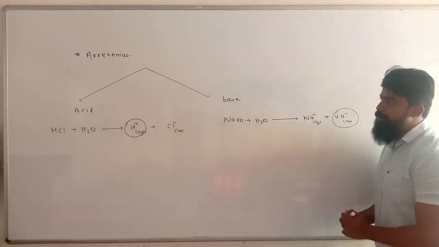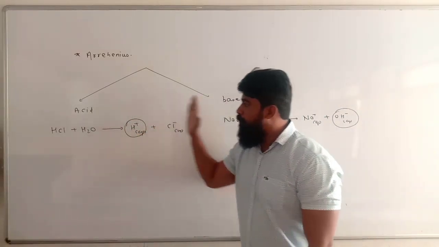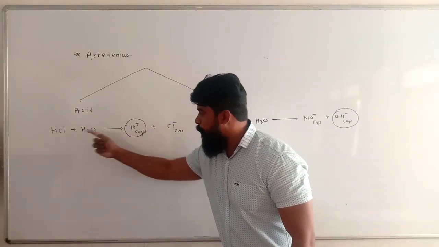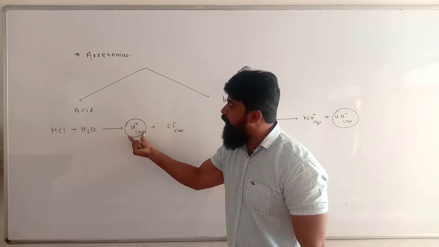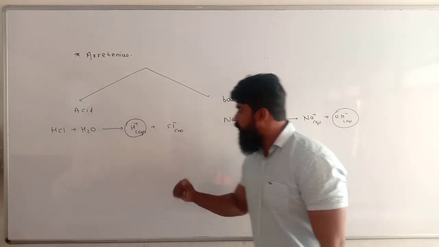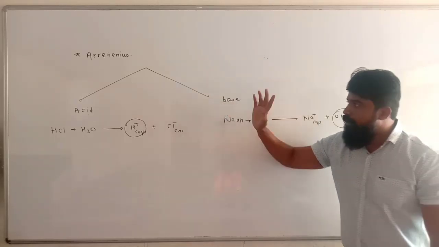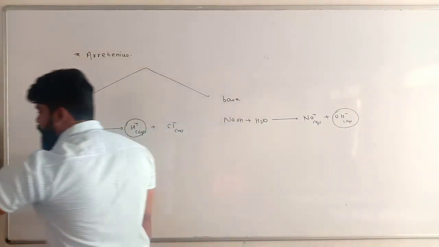So this is simply the classification between acids and bases on the basis of the ion produced by the substance. The substance which produces the H plus ion, the proton ion, in its aqueous solution is called an acid, while the substance which produces the OH minus ion in its aqueous solution is called a base. So that is the concept of Arrhenius for acids and bases.